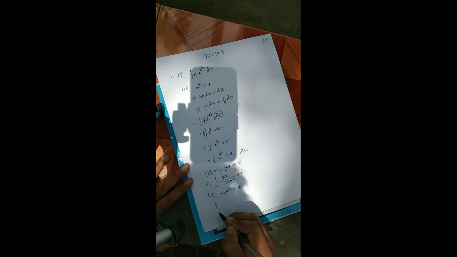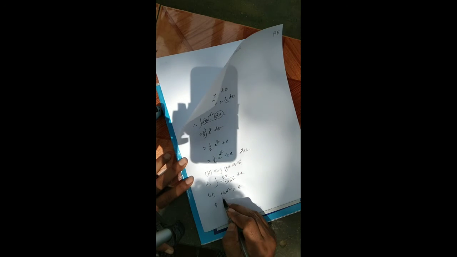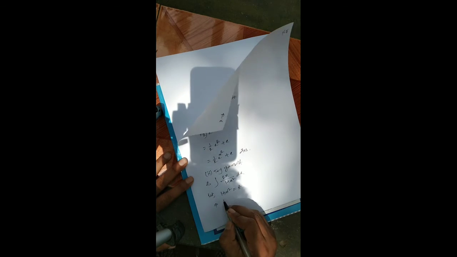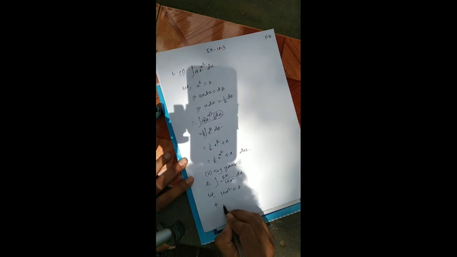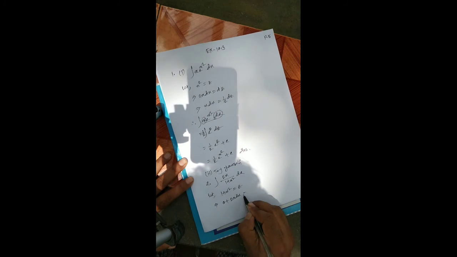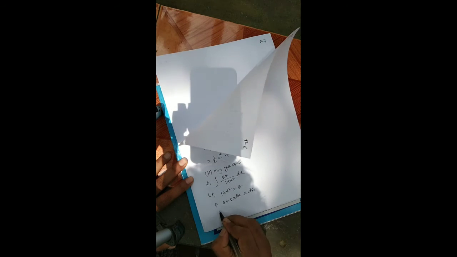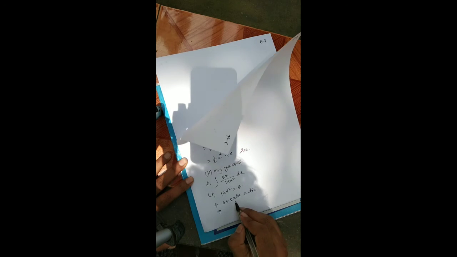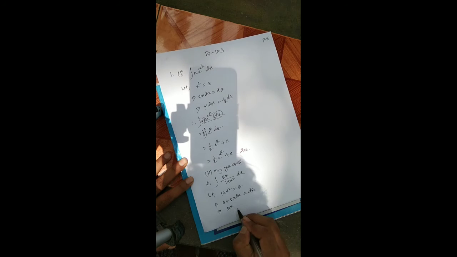Now the derivative of 1, that means a constant, is equal to 0. Now 0 plus 2x dx is equal to dz. That is, 2x dx is equal to dz.